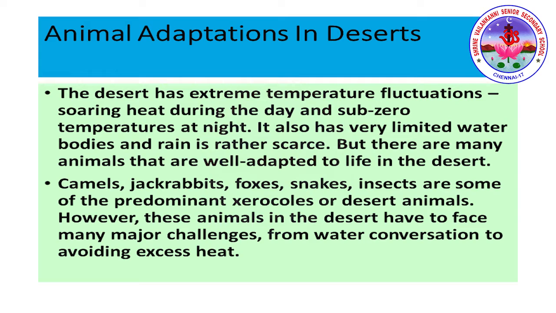Next, specialized appendages. Animals like the jackrabbit have very large ears that have a network of blood vessels. When these animals rest in the shade, the enormous ears dissipate the excess heat from their bodies. So these are the adaptations in the desert.